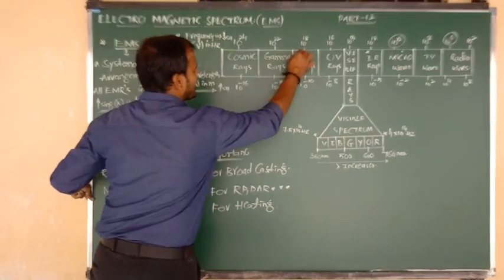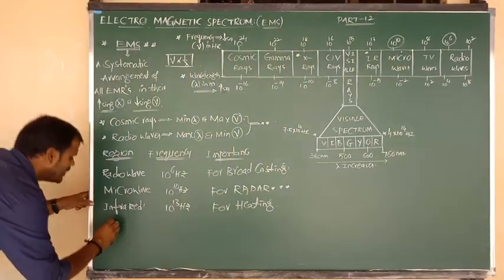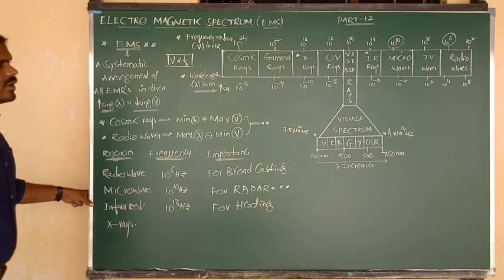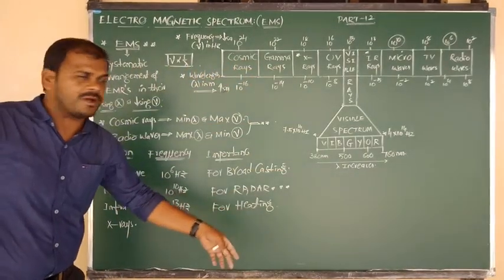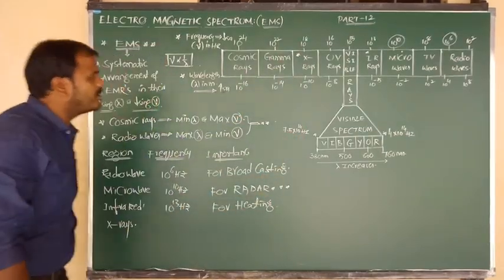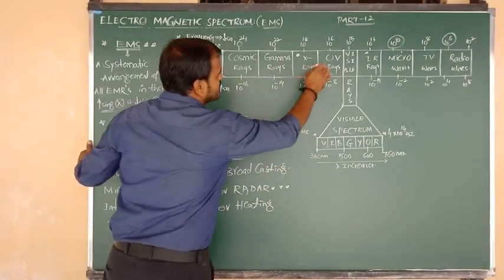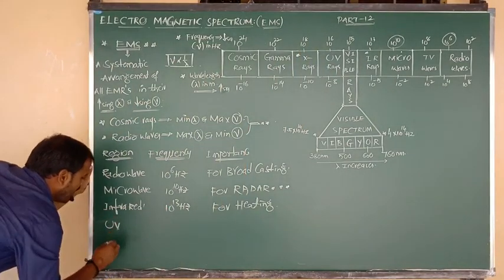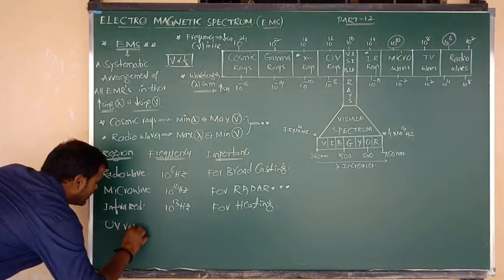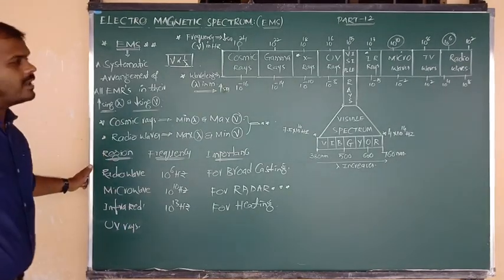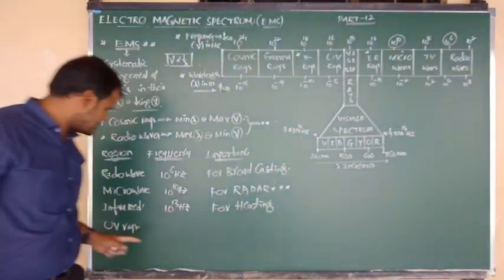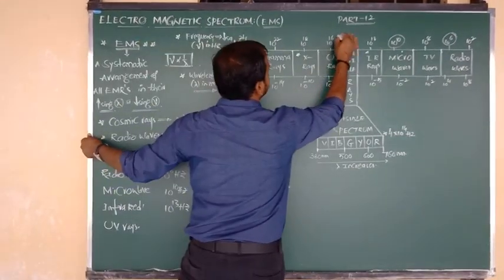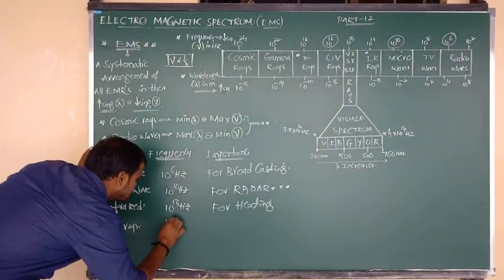Good. And next one, as per the syllabus, the information is about X-rays. Not X-rays, beta, I want to give the information about UV rays. X-ray information was not given in our NCERT textbook. So UV rays in the electromagnetic spectrum have a frequency around how much, Nana? 10 to the power of 16 Hz.